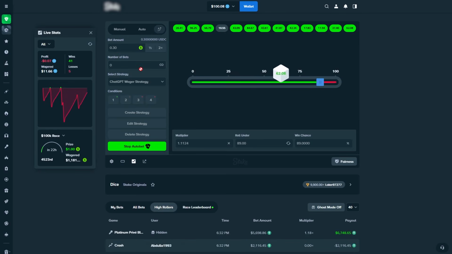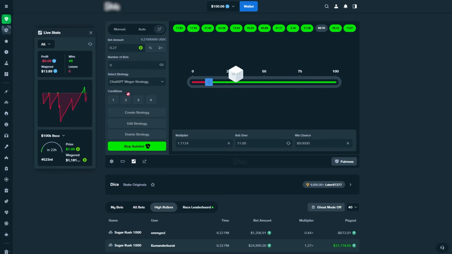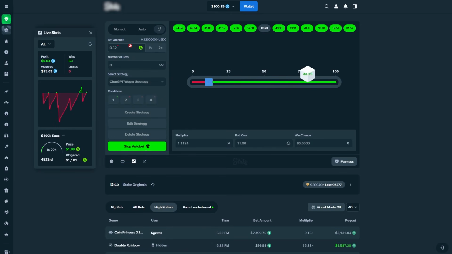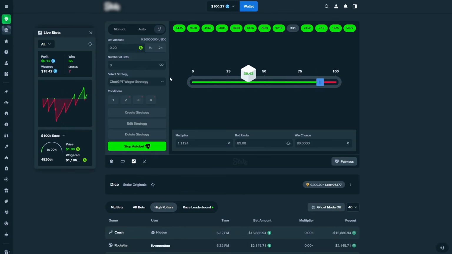And basically I think I see how the strategy works. We basically try to get to break even all the time, right? While our wager is actually getting up, because our bet amount is still increasing, right? And maybe we can actually increase our bet amount all to maybe $2 or something like that. I think we don't really have aggressive settings, right? We only have 5% increase, and after 12 bets it's gonna reset anyways. So I think we can do a higher bet amount, I'm pretty sure. So let's just do that.